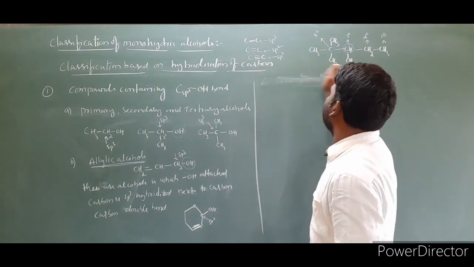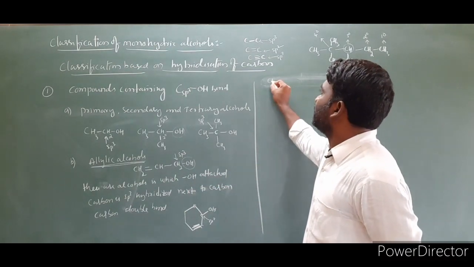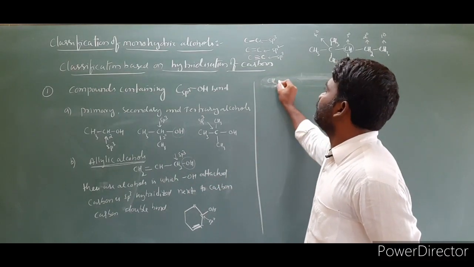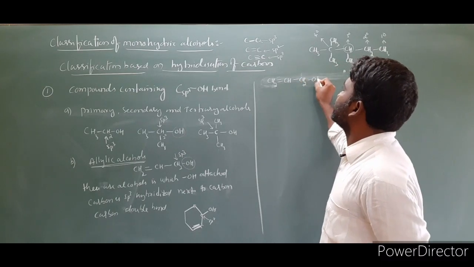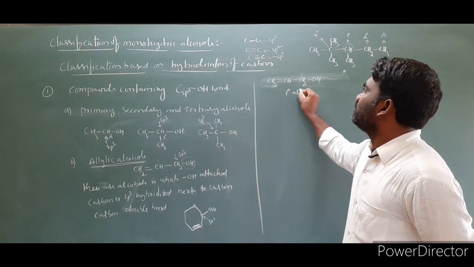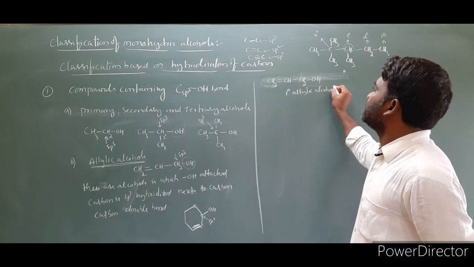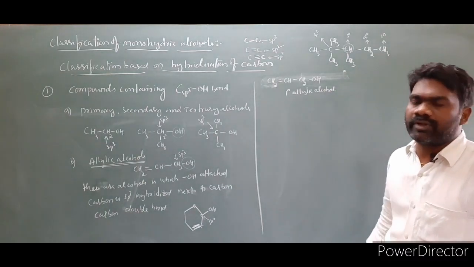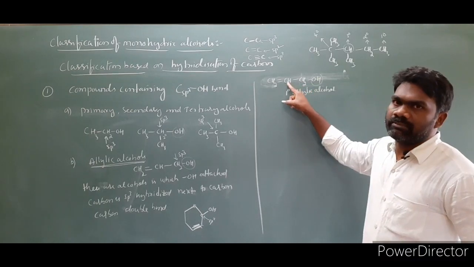So let us look at primary, secondary, tertiary in the case of allylic alcohols. I am taking an example: CH2 double bond CH, CH2OH. This is a primary allylic alcohol. How do you identify it? This OH attached carbon is attached to only one carbon, that is primary.